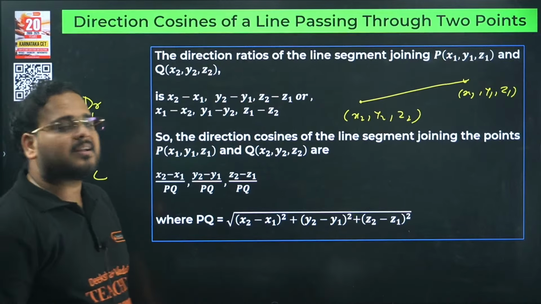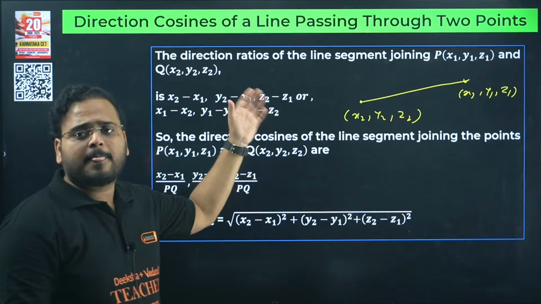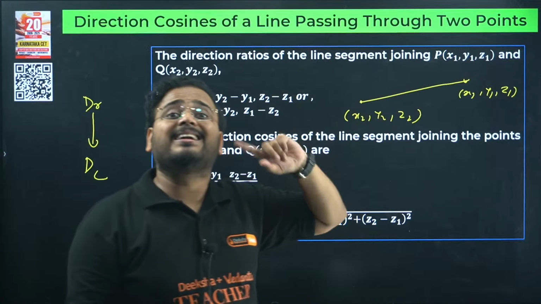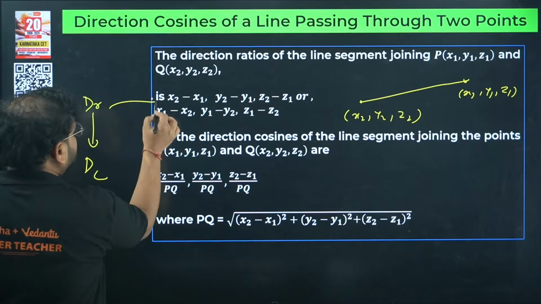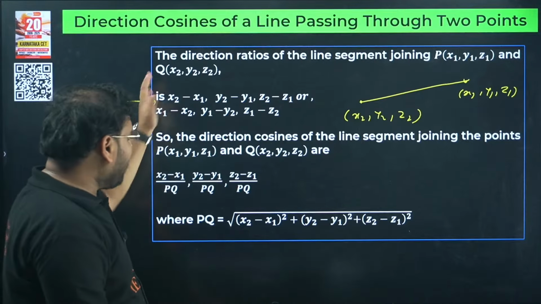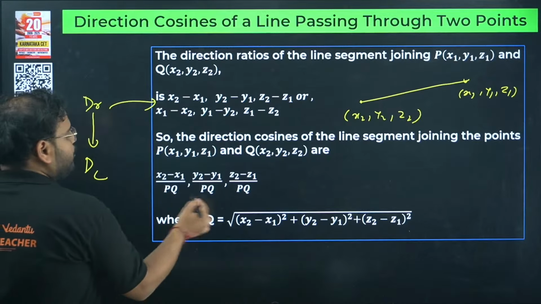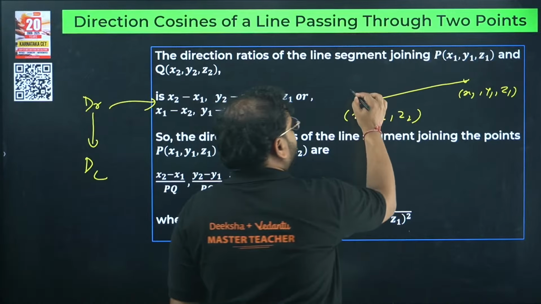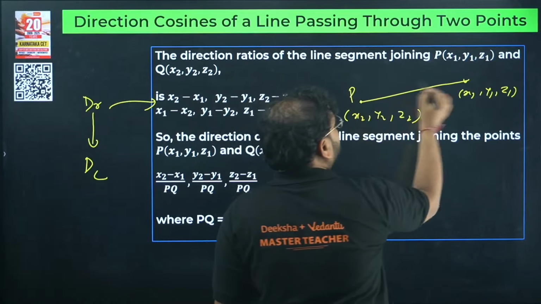Okay, either you can take x2 minus x1, y2 minus y1, z2 minus z1, or you can take x1 minus x2, y1 minus y2, and z1 minus z2, but you have to order the same way in all of these. This represents your DRs. Okay. And after you have found that, you have to find the length PQ. How do you find length PQ if these are points P and Q?